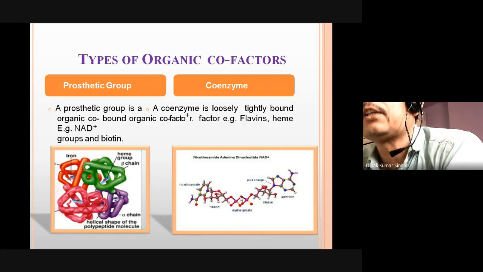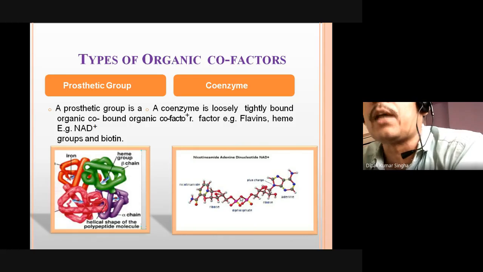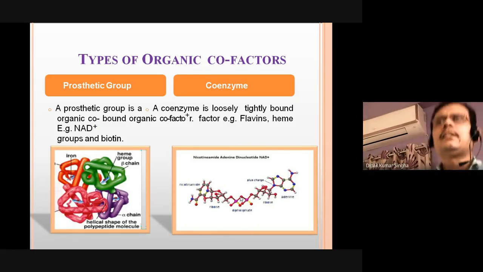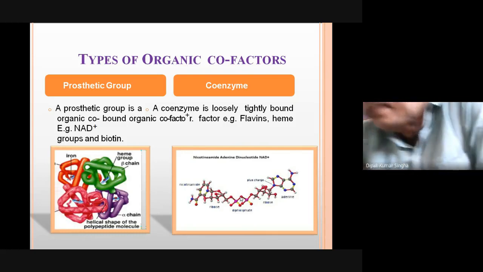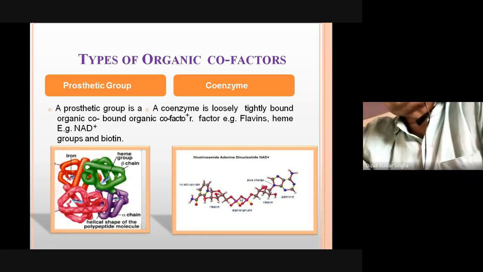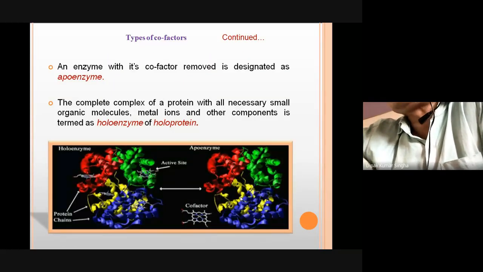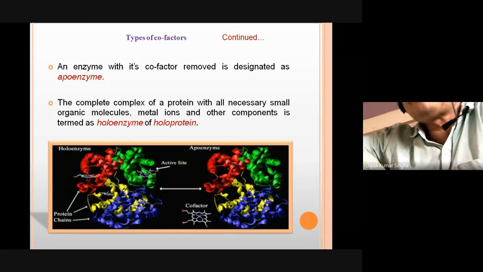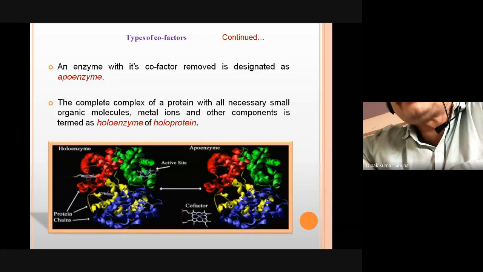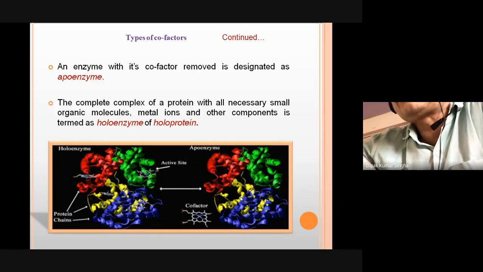Whether it is tightly or loosely bound depends upon the enzyme and the coenzyme or prosthetic group. Some agents bind tightly with certain enzymes, and some bind loosely with others. That is called a coenzyme. The enzyme from which the cofactor is removed is designated an apoenzyme. The whole enzyme is called the holoenzyme. The enzyme has two parts: one protein part, and another the prosthetic group or cofactor.